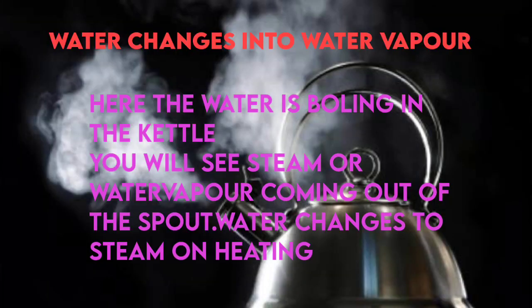Next topic is water changes into water vapor. First we saw ice changes into water, next melting. The third one, water changes into water vapor. Here the water is boiling in a kettle. You will see steam or water vapor coming out of the spout. Do you know, students? Water changes to steam on heating.